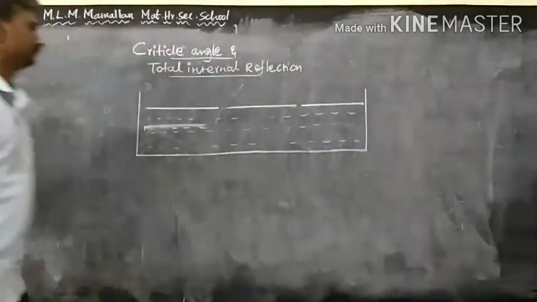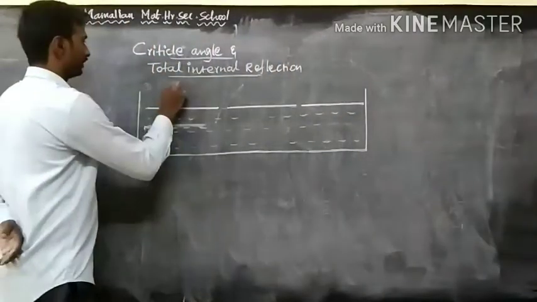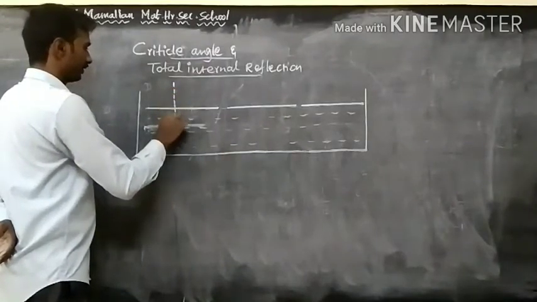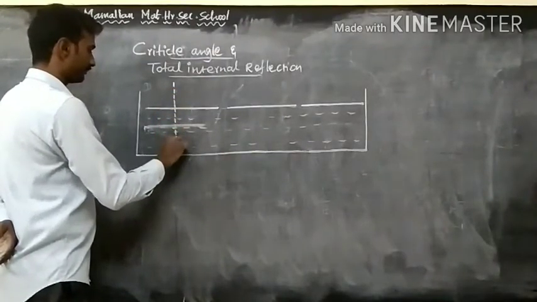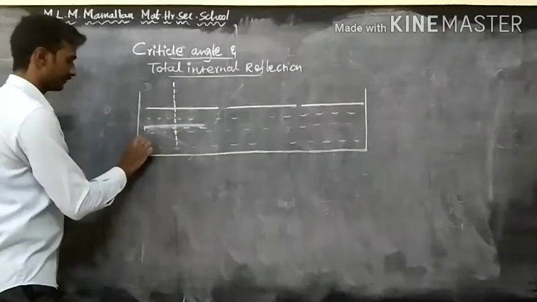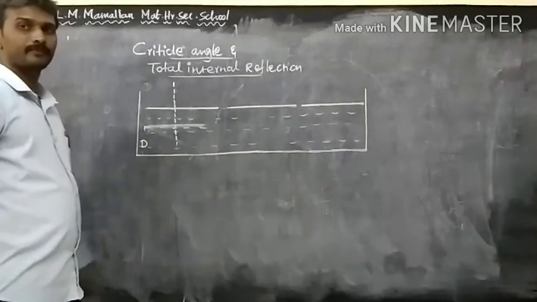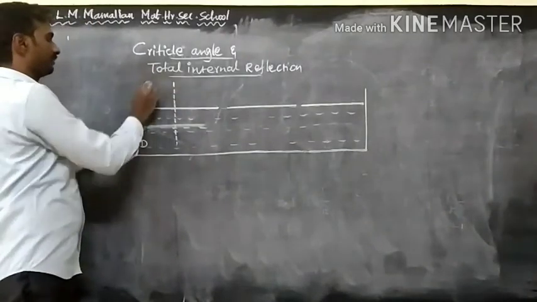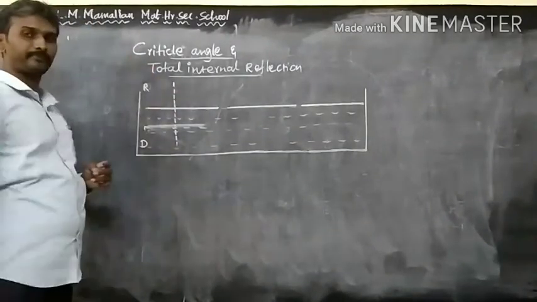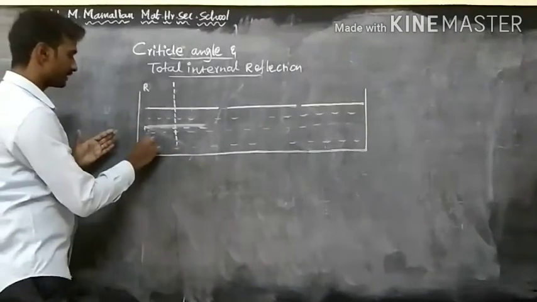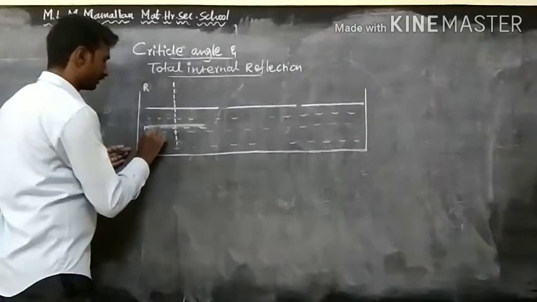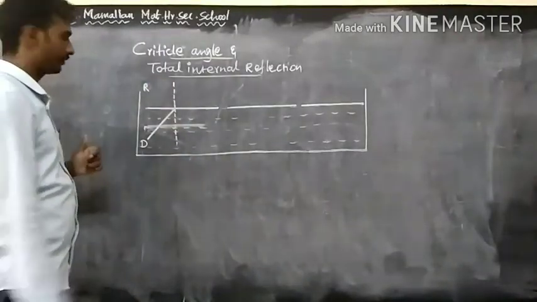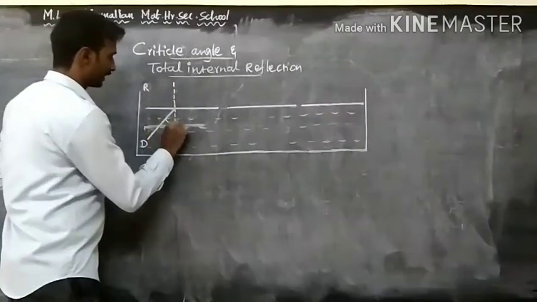First I am going to pass a light ray from the denser medium. Water is taken as the denser medium, and air is taken as the rarer medium. Suppose I pass a light ray inside the water towards the rarer medium. You know very well about the angle of incidence i.